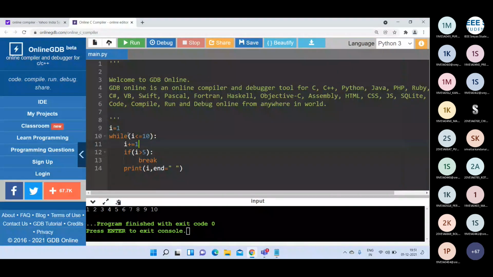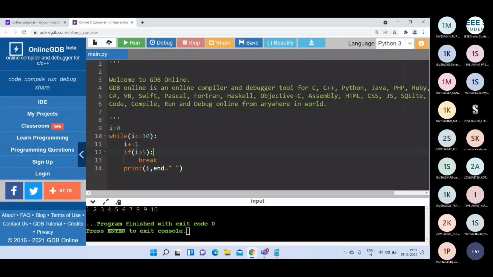Then the next i value goes to the condition again, or otherwise you can take the i value as 0. That's better. So 0 <= 10, first 1 comes, 1 > 5 is not true so 1 is printed, then again 2. Then 2 > 5 is not true so 2 is printed, then 3, then 4, then 5.